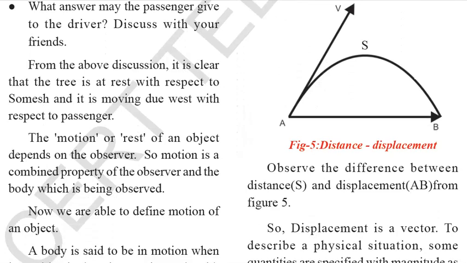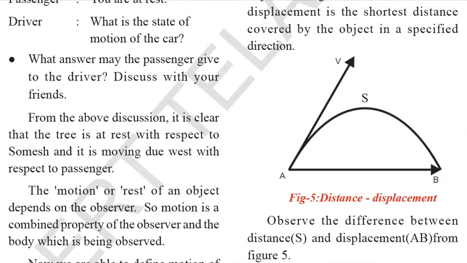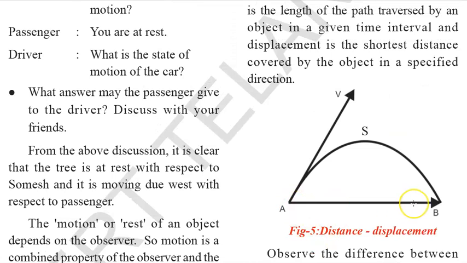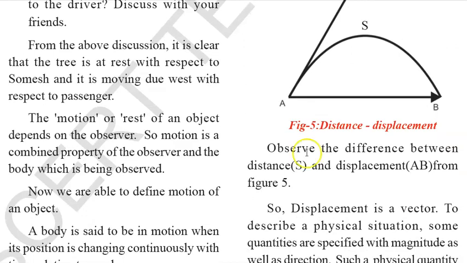Now, what is displacement? Displacement is A to B. The shortest distance between 2 points is the displacement. Now, what is the distance? Distance is the traveled path, like A to B, like this. So this is the distance and this is the displacement. Displacement is the shortest distance covered by an object in a specified direction. Now observe the difference. AB is the displacement and S is the distance. S is the path here.